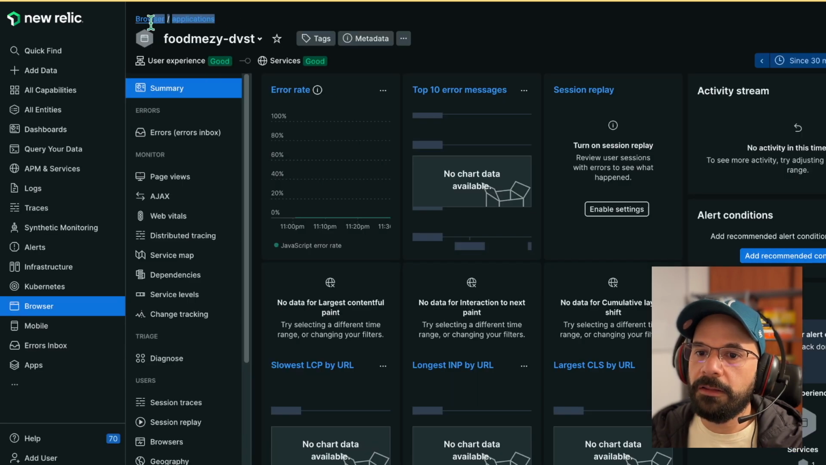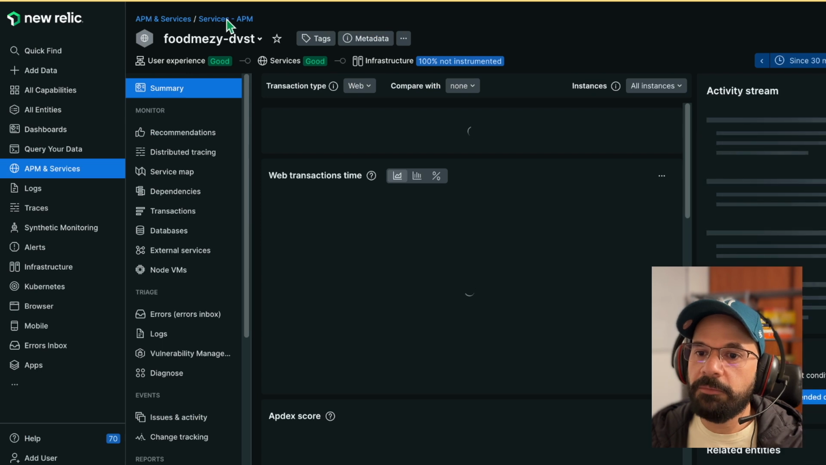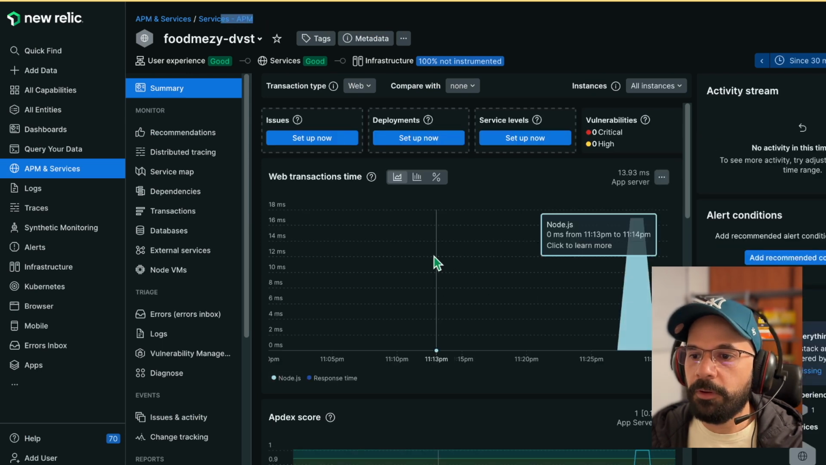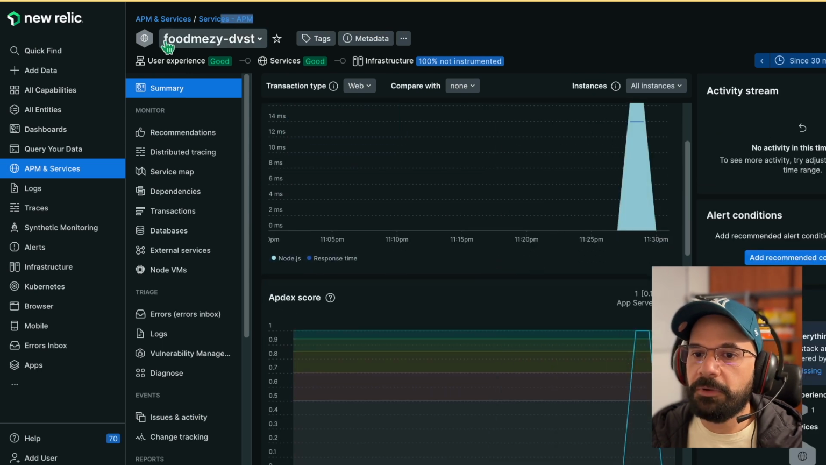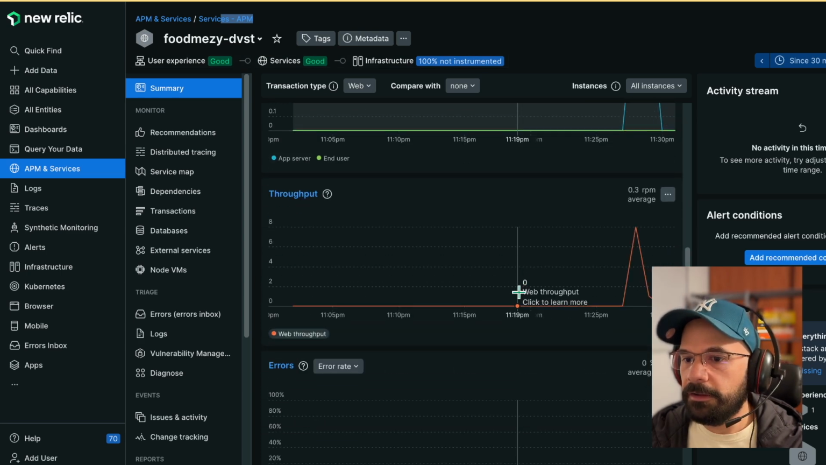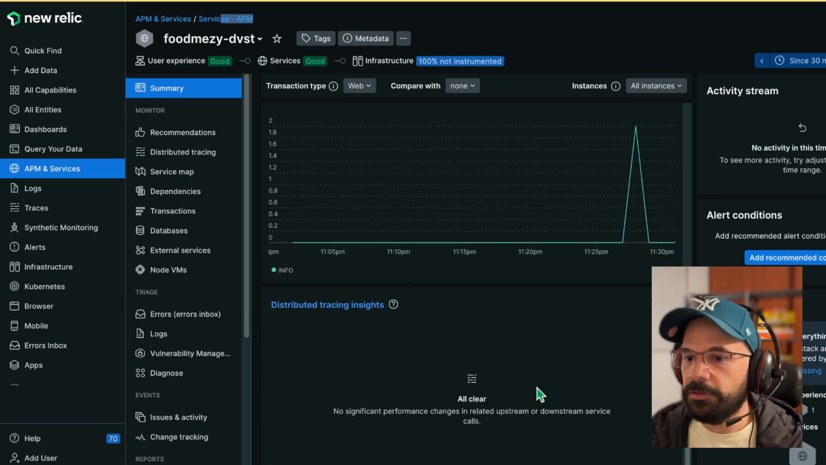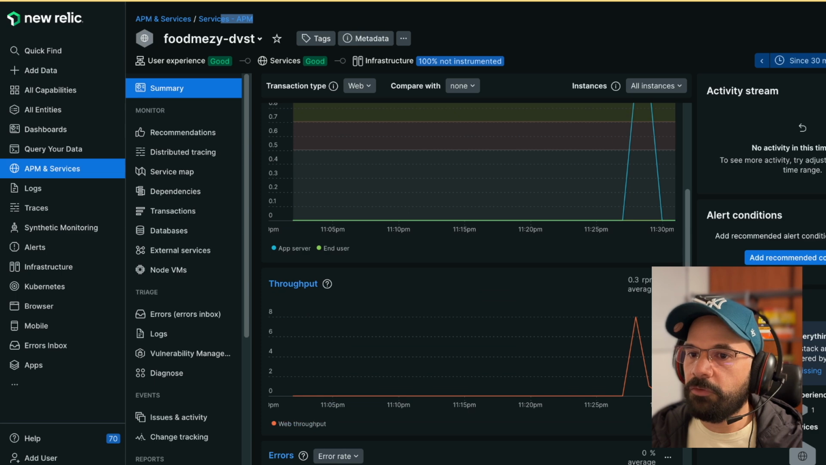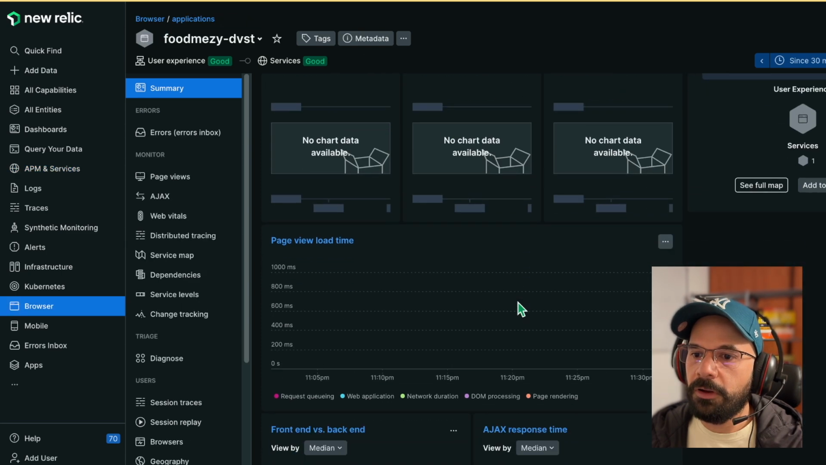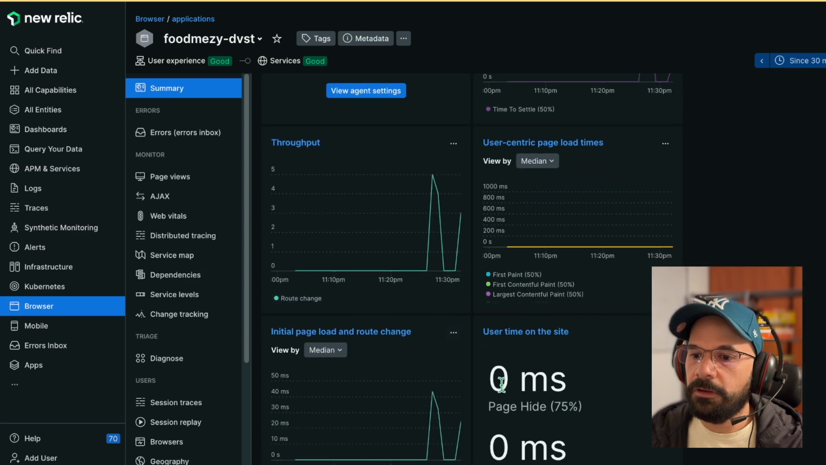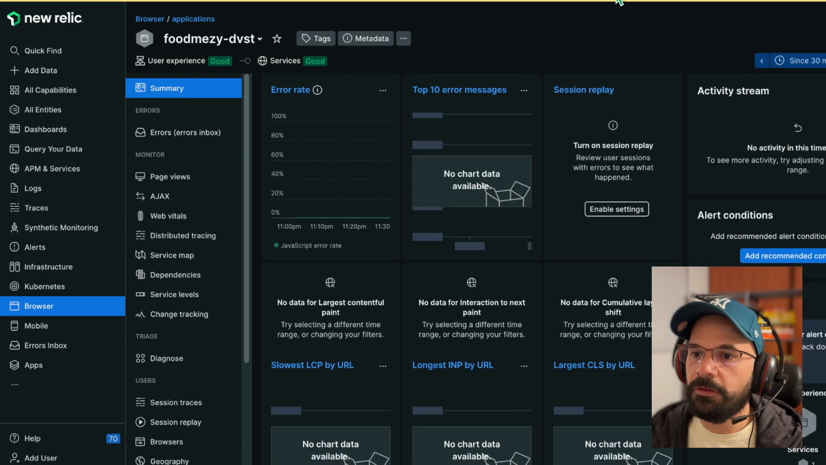Here we have the browser monitoring. I can refresh this. And at the left, we have the APM, the application performance monitoring. We can see the application name is Food Messy the Dust. So yeah, we can see metrics here. The same for the browser, we can see metrics here, movement up there.